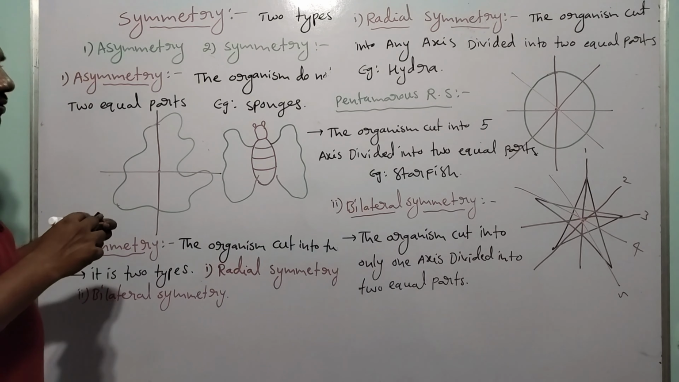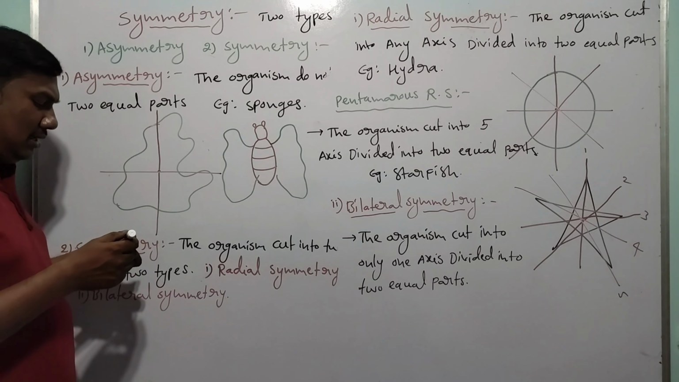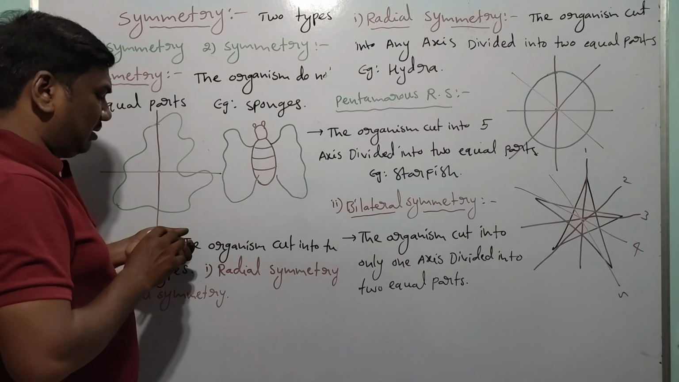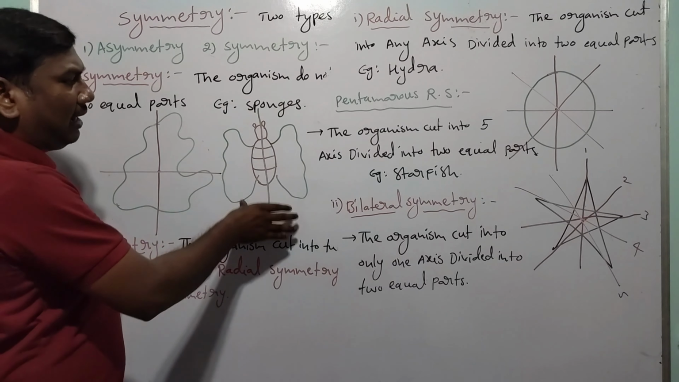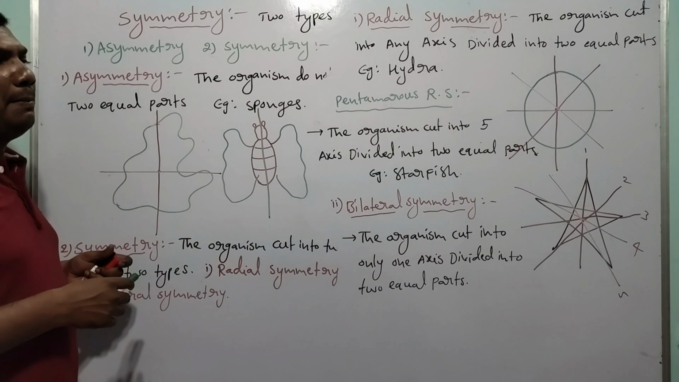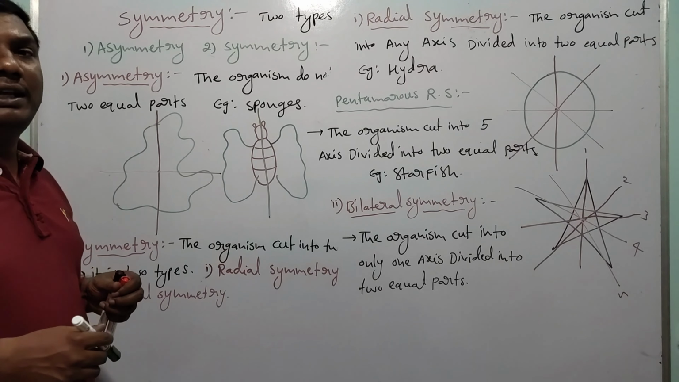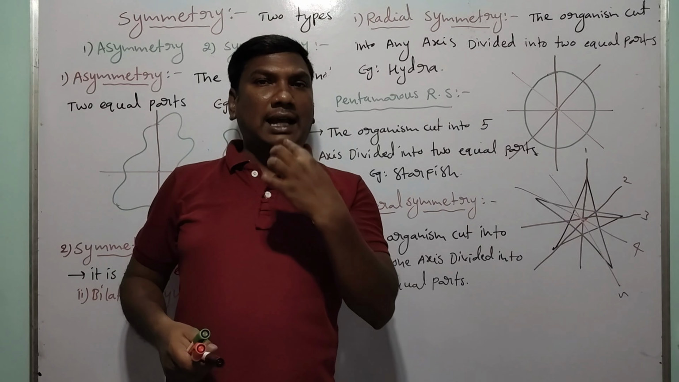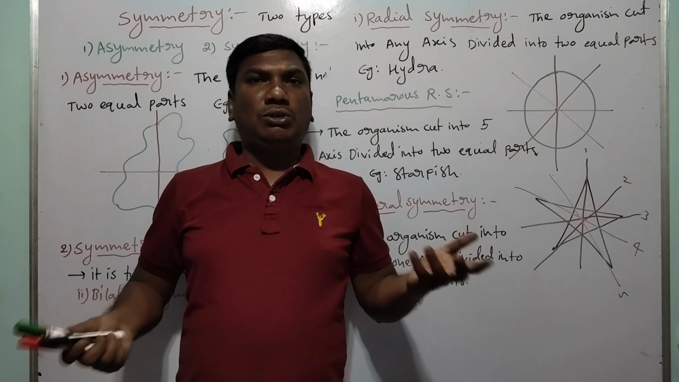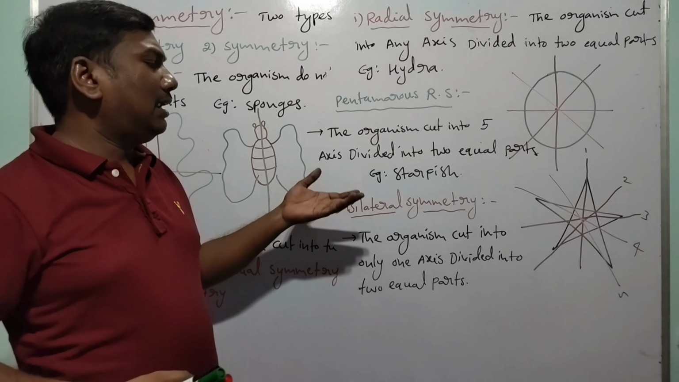Here is a butterfly. In this butterfly, through the central axis, this only one axis divides it into two equal parts. So it is called bilateral symmetry. Only one axis divided into two equal parts is called bilateral symmetry. Other examples: crab, fish, human being. In a human being, this axis divides the body into two equal parts, and that is called bilateral symmetry.